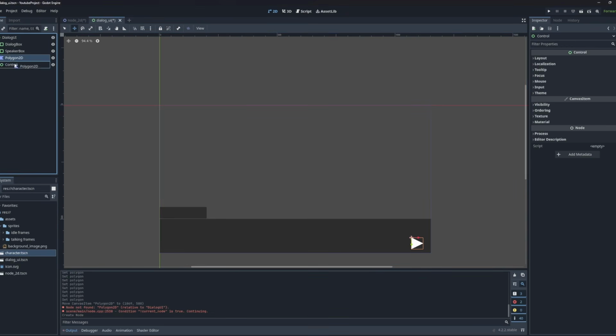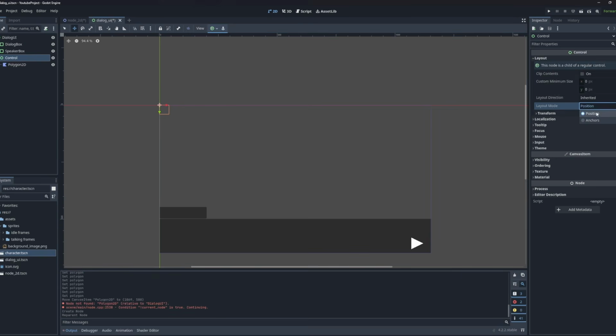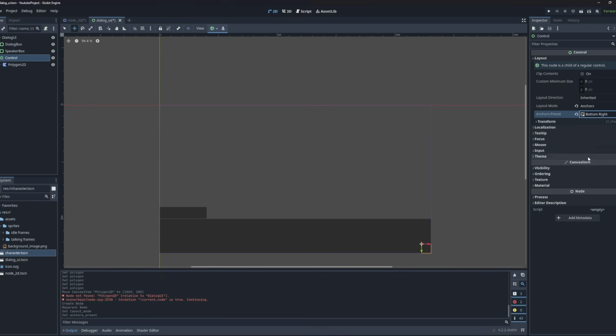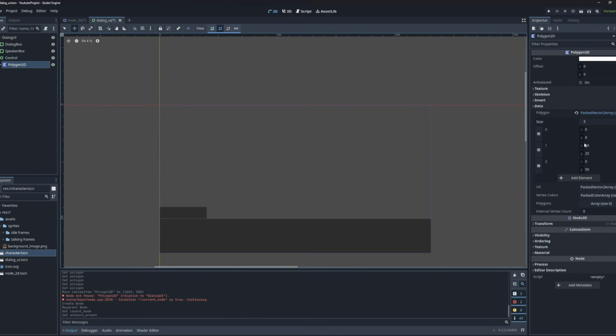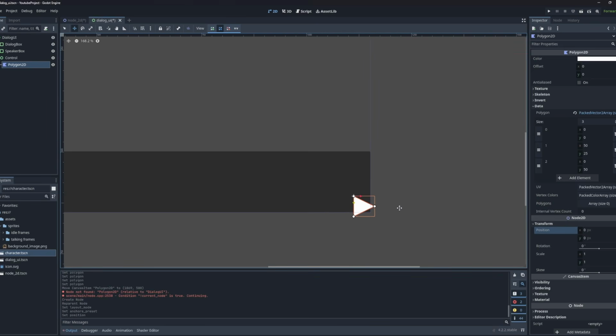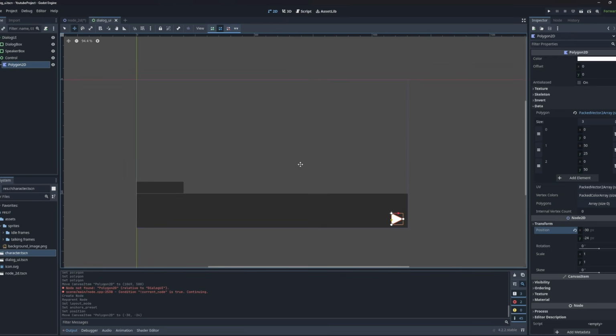I'm going to place it inside of this, and I'm going to use that control node here to have a bottom right anchor for my little cursor right there. Come up to my cursor. We're going to return its position to 0. From that point onward, we can position it like we want, and because it is parented to a control node, it's going to actually stay here, because now its position is relative to this control node. We're going to save. There we go.